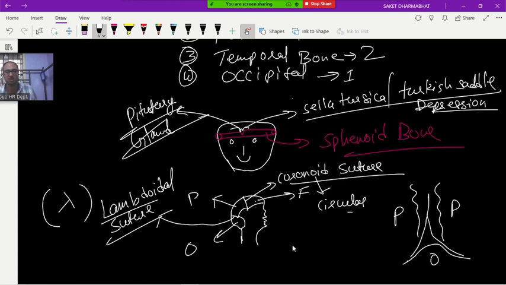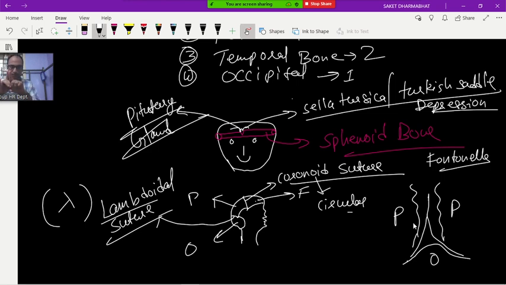Now in children, the gap between these three, both parietal and occipital, is more. That gap is called fontanelle. So in small children, if you press here and at the backside, you will find a depression-like structure, which you will not find in adults, because as the child grows up, the gap between the parietal and occipital decreases.